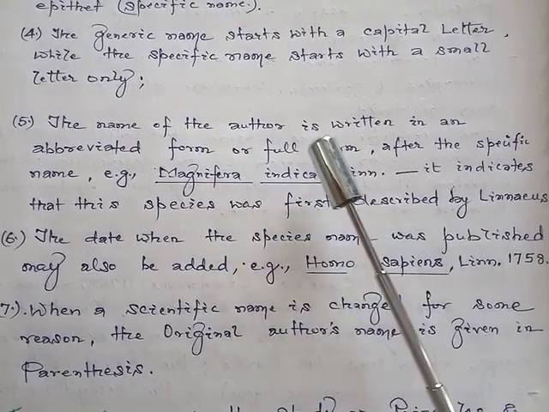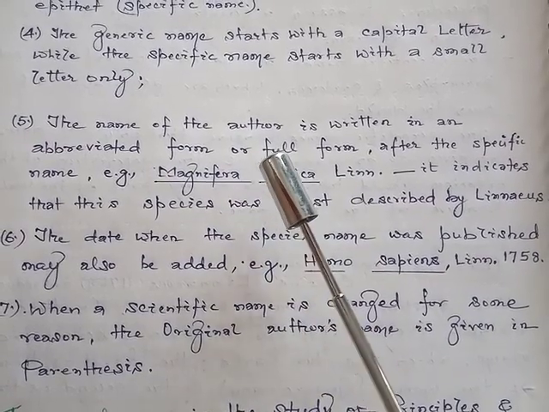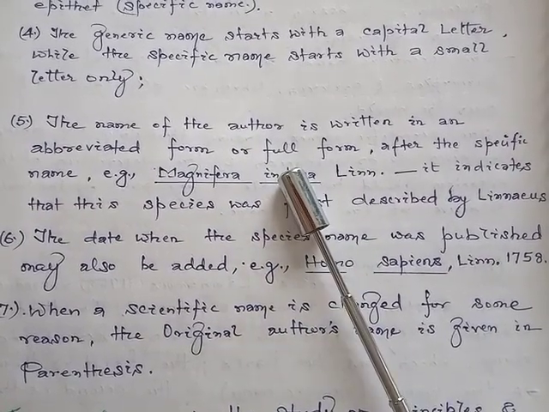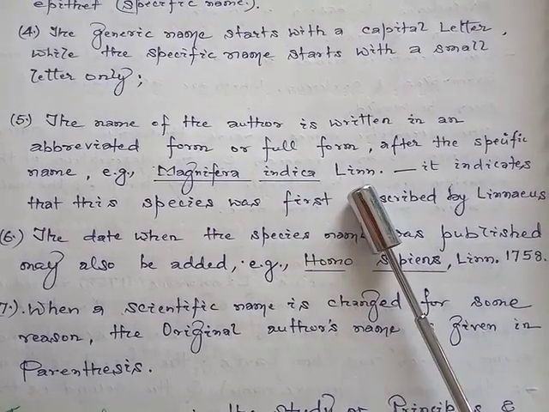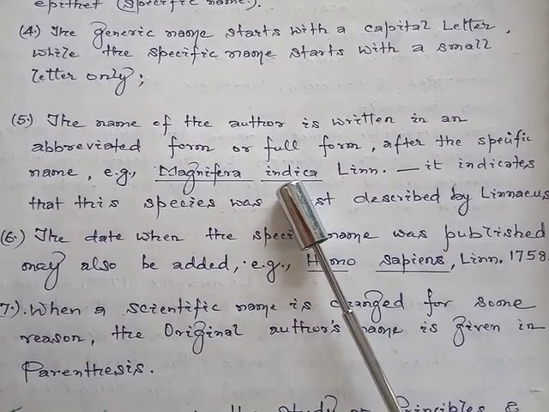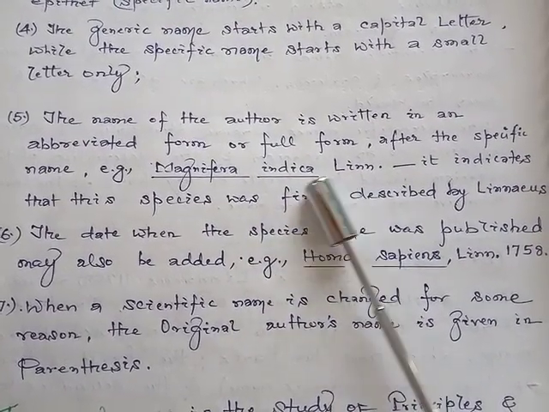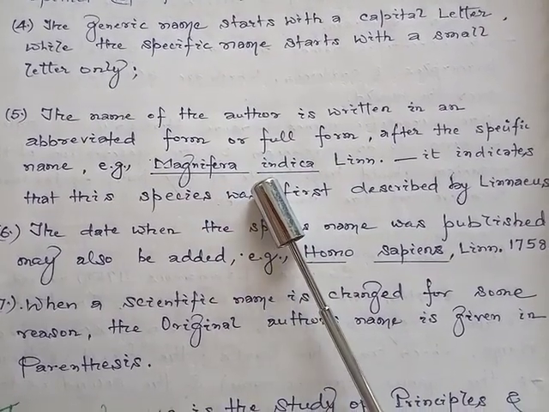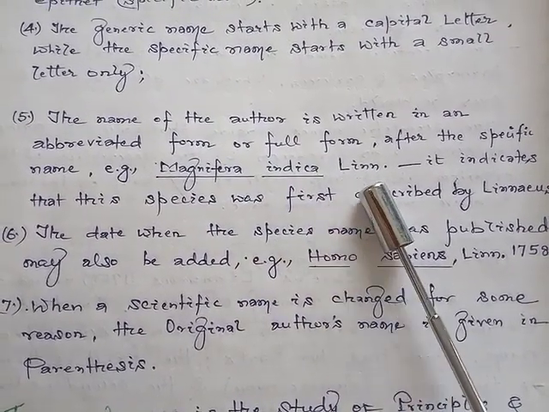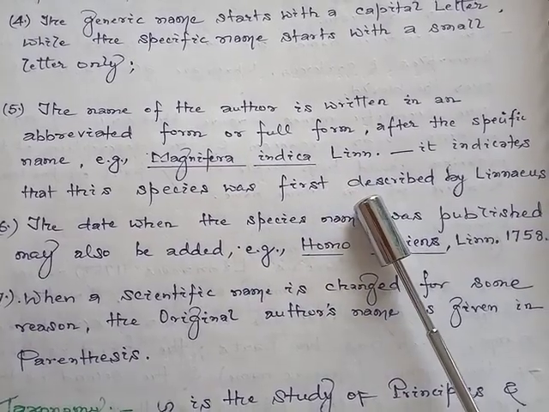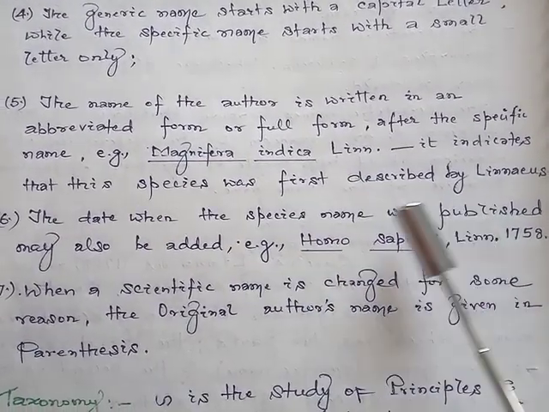So the name of the author who discovered it is written in abbreviated form after the specific epithet.